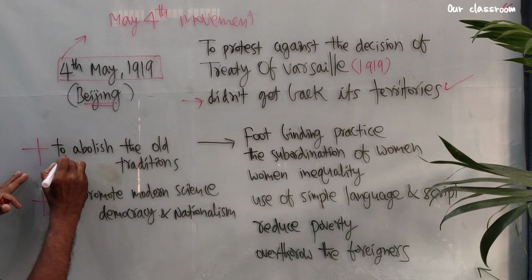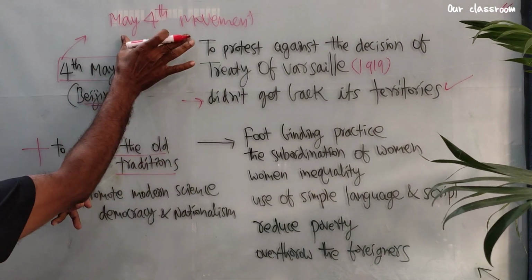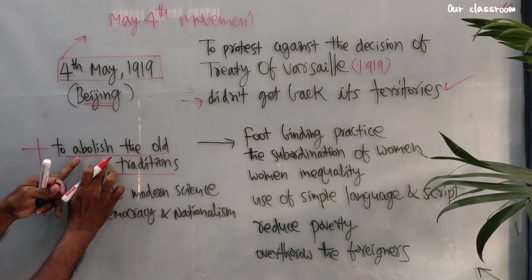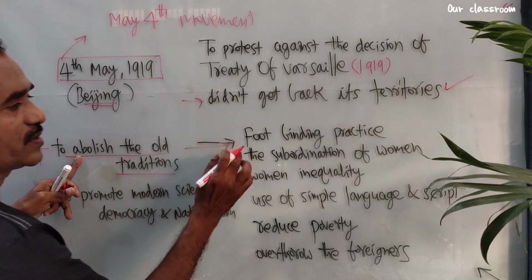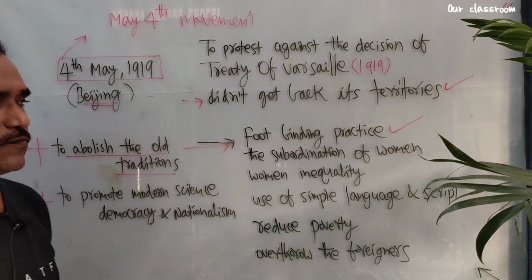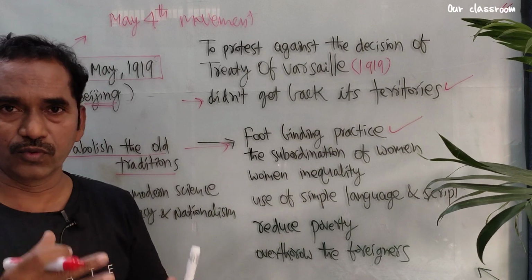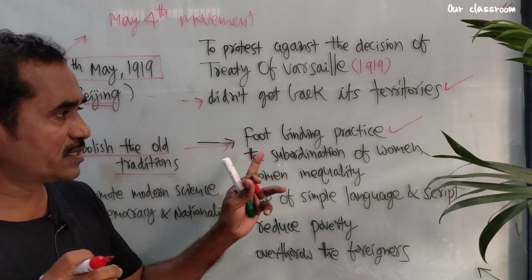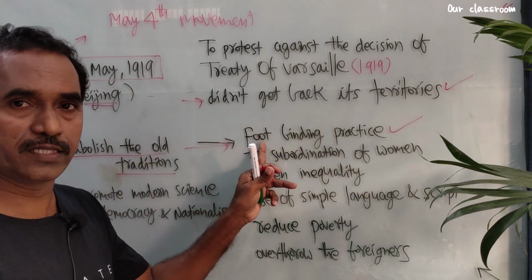So they wanted to abolish the old traditions. The May 4th movement also added some more aims. So they fought for abolishing the old traditions in China. What are the old traditions? See this one: the foot binding practice. A very bad practice was there. Women were not allowed to grow their feet. They had to tie their feet. It was a very bad practice in China. That is the foot binding practice. They wanted to abolish this practice.